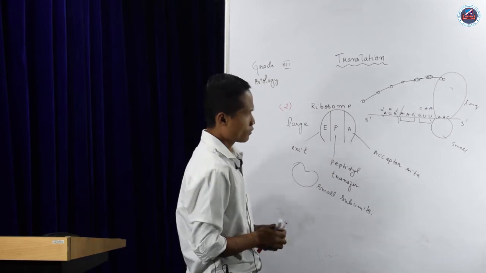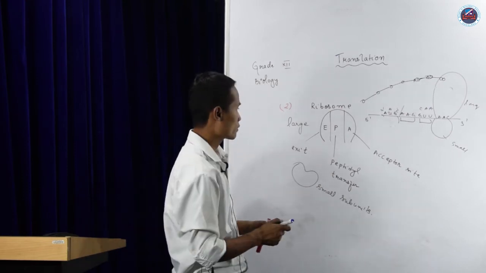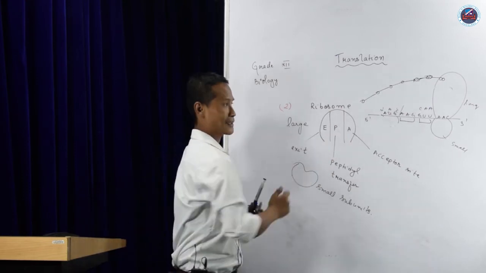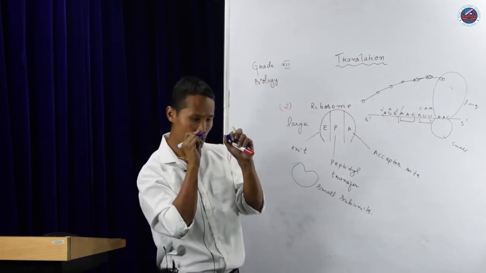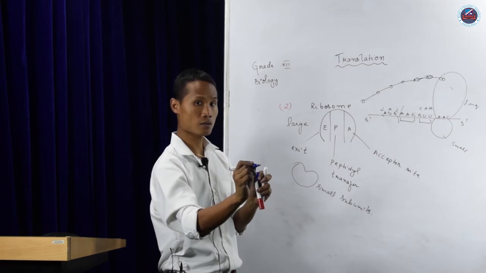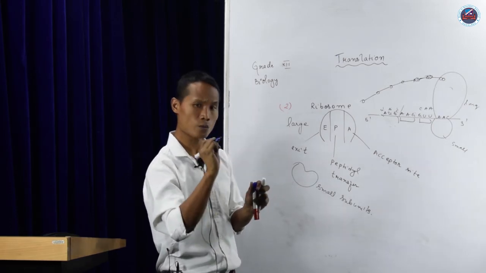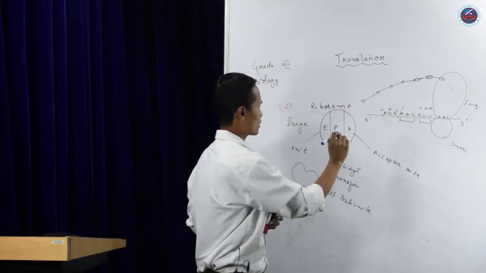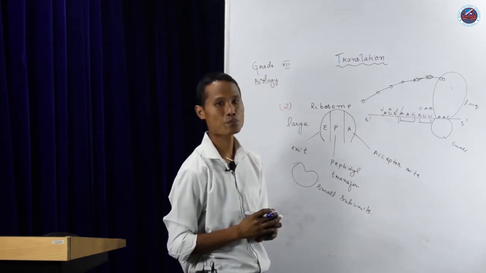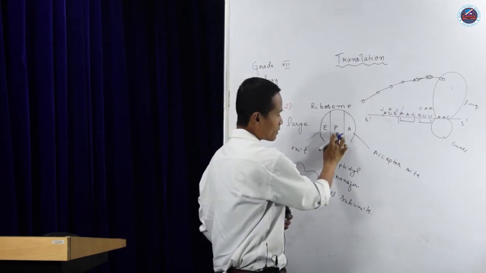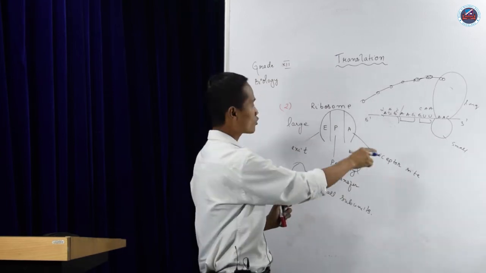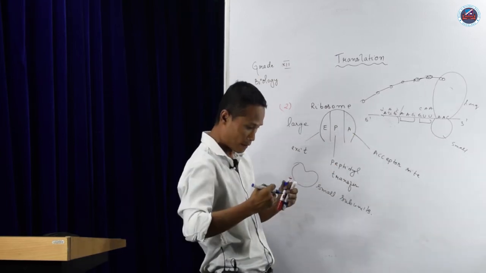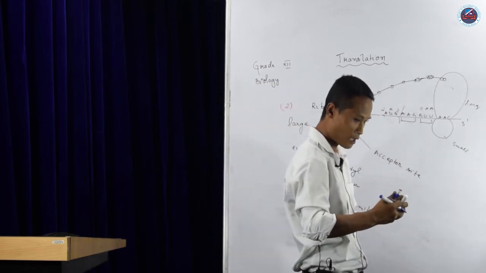Now, one thing that you have to remember is what we discussed about the E, P, and A sites. Okay, in the E site, the first tRNA. Okay, the first tRNA will always come at the P site. The next amino acid will come to the acceptor site, because as the ribosomes start moving, what will happen?